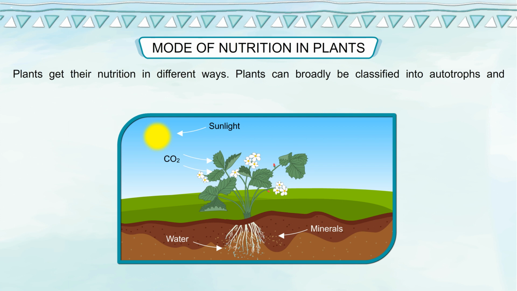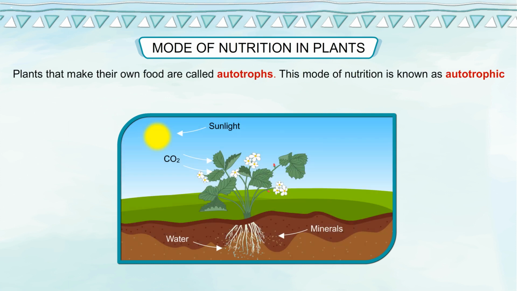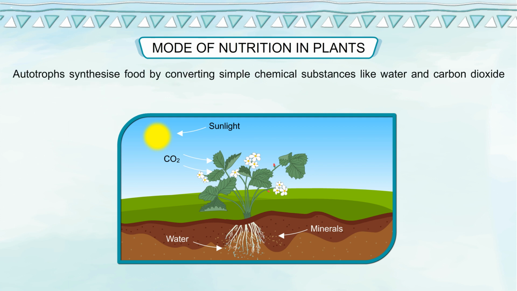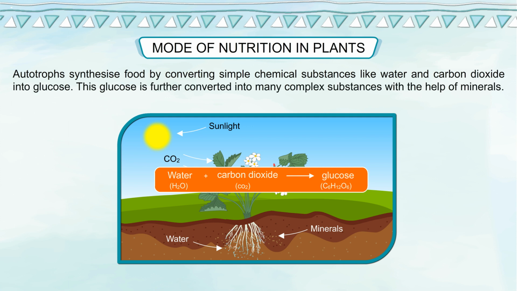Plants get their nutrition in different ways. Plants can broadly be classified into autotrophs and heterotrophs. Plants that make their own food are called autotrophs. This mode of nutrition is known as autotrophic. Autos means self, trophin means to nourish. Autotrophs synthesize food by converting simple chemical substances like water and carbon dioxide into glucose. This glucose is further converted into many complex substances with the help of minerals.